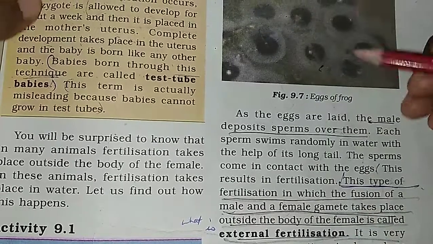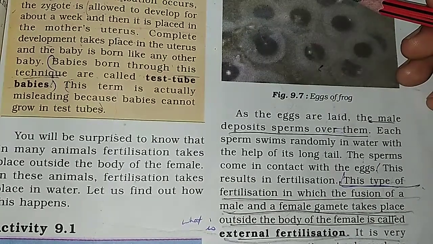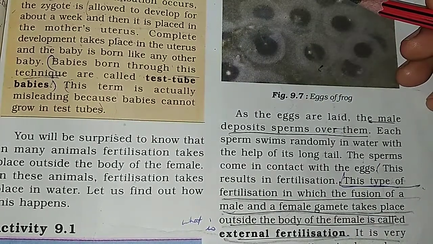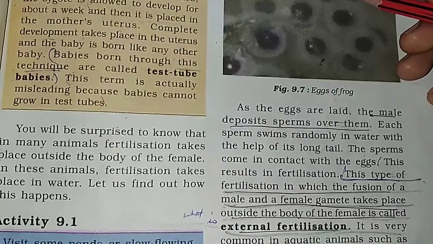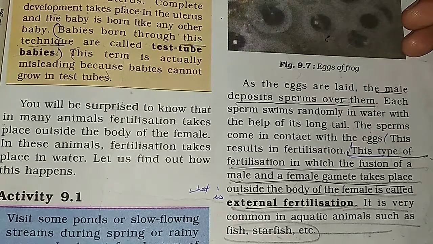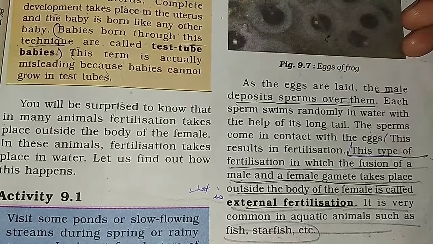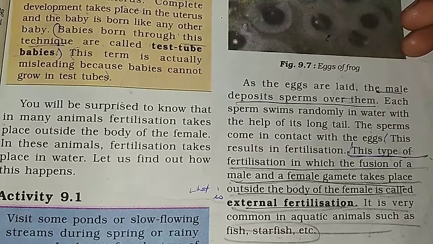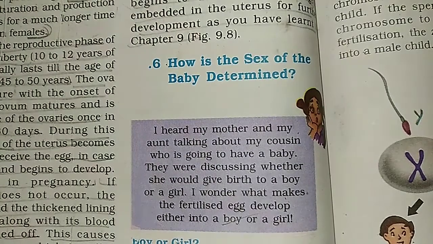This type of fertilization, in which the fusion of a male and a female gamete takes place outside the body of the female, is called external fertilization. It is very common in aquatic animals such as fish, starfish, etc. So basically, the fertilization which occurs outside the body of the female is known as external fertilization. And in external fertilization, eggs are laid by the female, and after that the male deposits sperms over them, and that results in fertilization.